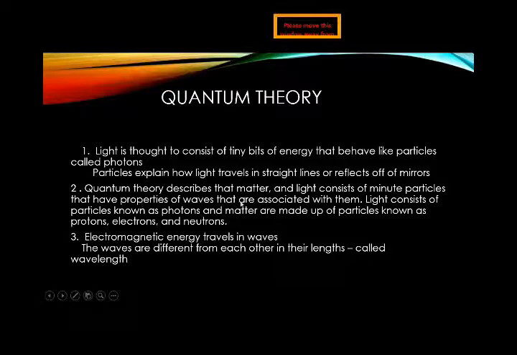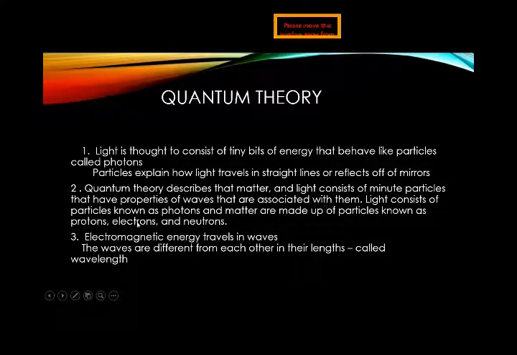Quantum theory describes that light consists of minute particles that have properties of waves. This is a very important term: quantum theory describes that matter and light consist of minute particles, and those particles are known as photons that have the properties of waves. This is a very important thing, that the particles behave like the waves that are associated with them.